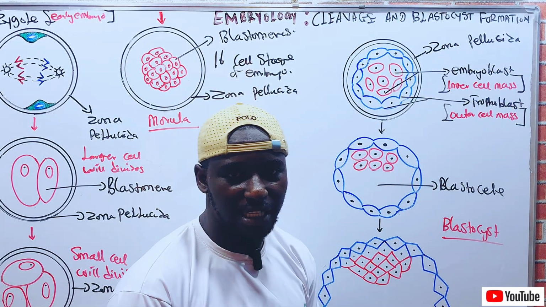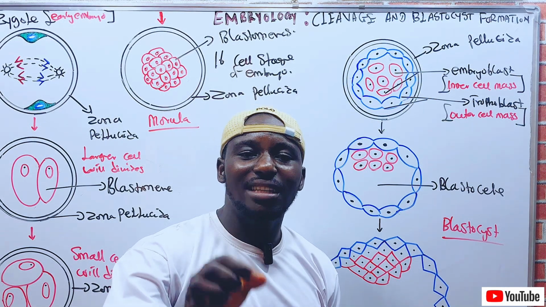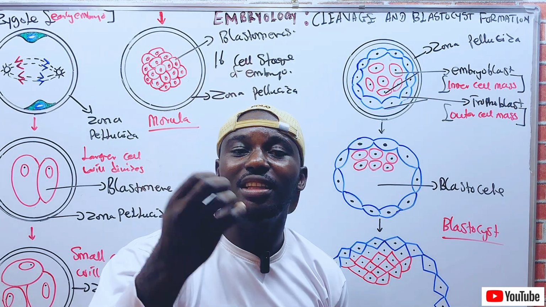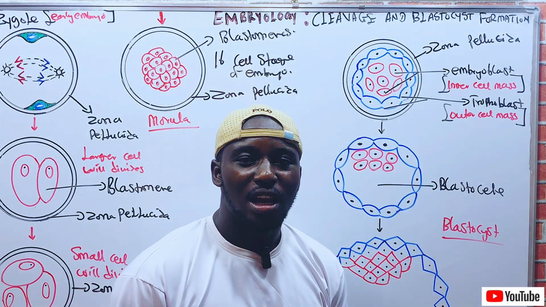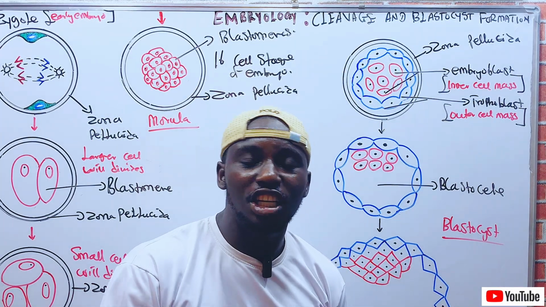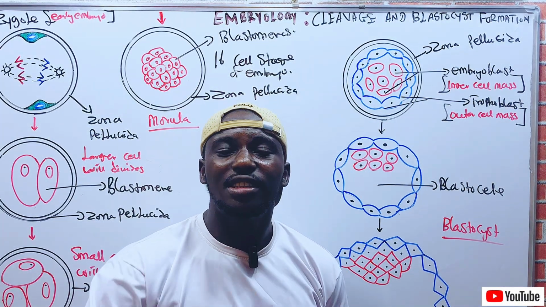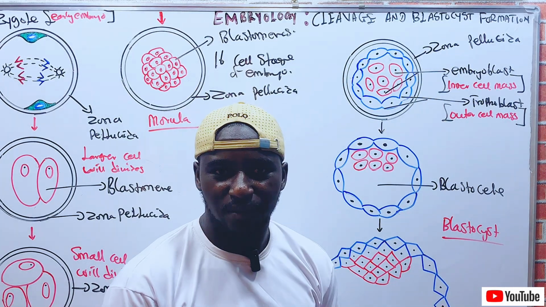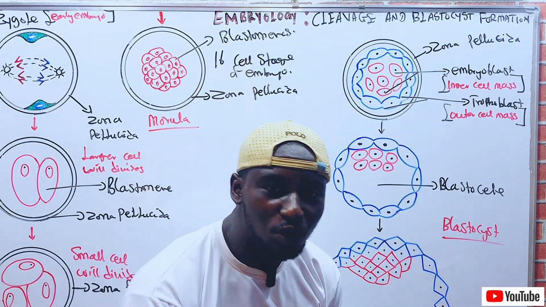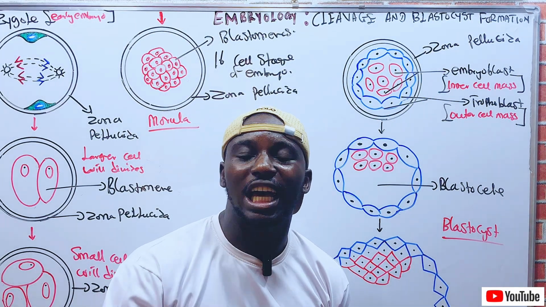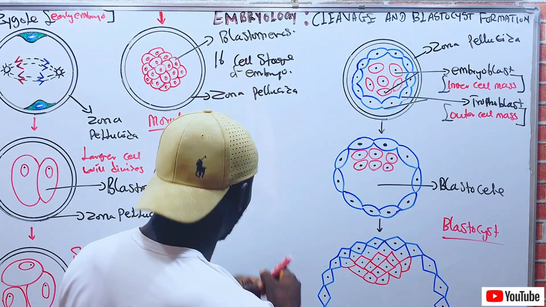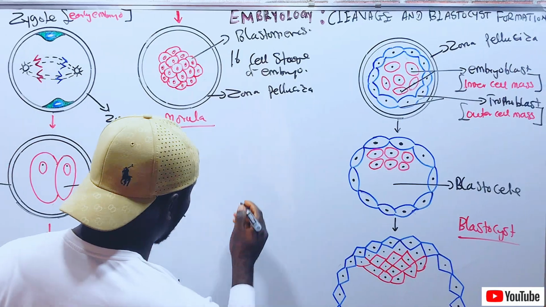Now you have to understand that the endometrial fluid secreted by the endometrium of the uterine tube is rich in nutrients, which also provide nutrients for the embryo. And you have to understand that this fluid can be called uterine milk.